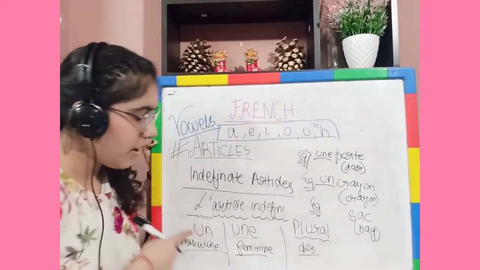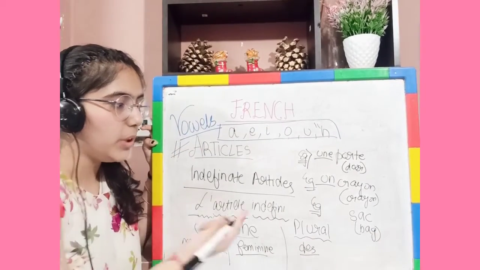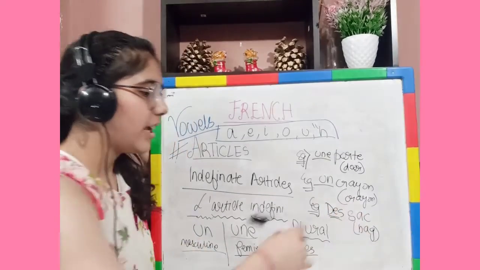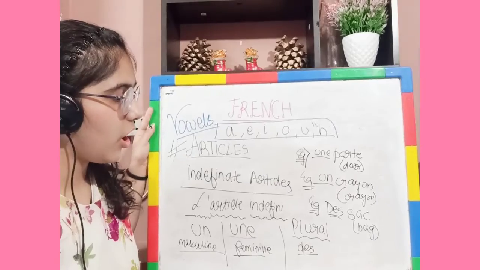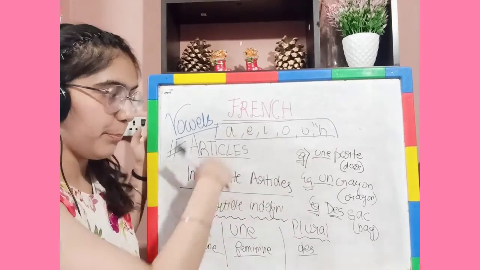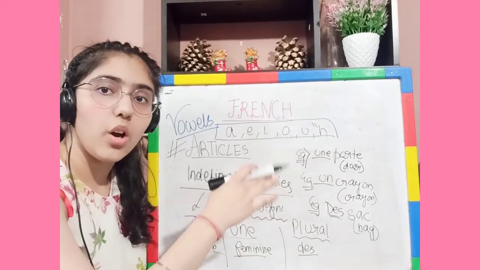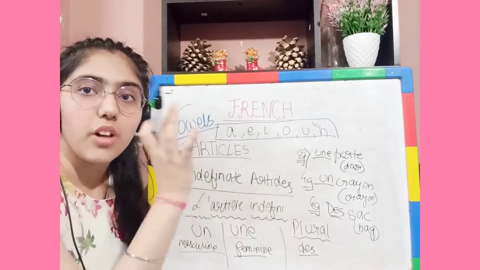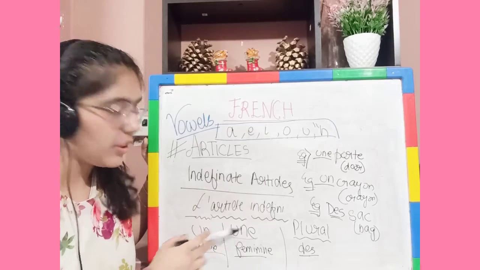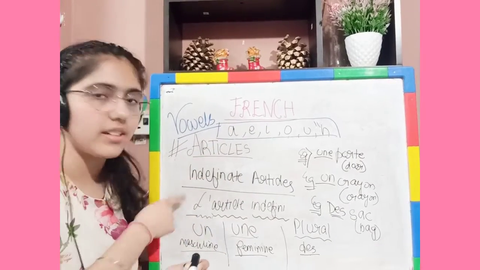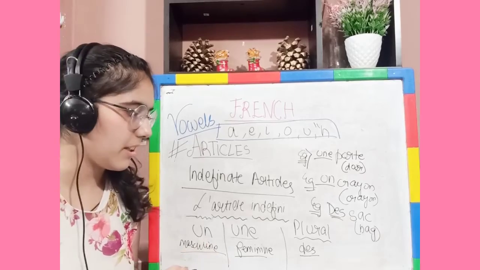It is masculine, but for plural we will write des. Again, if it is horloge, which is clock, I wrote it on the previous page, so we have to write des horloges. And if it is singular, then we'll write une horloge. Never mind if it starts with a vowel in the indefinite article, you just have to write the single thing.